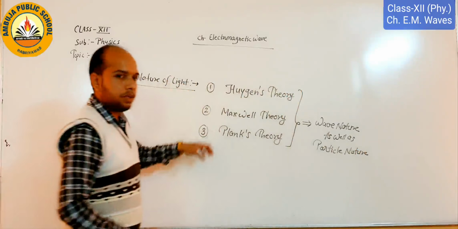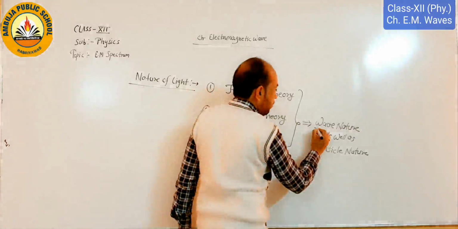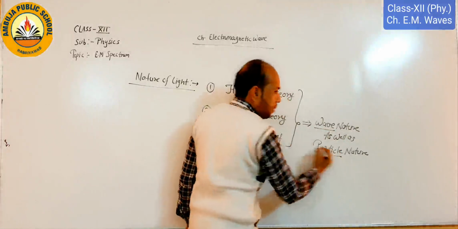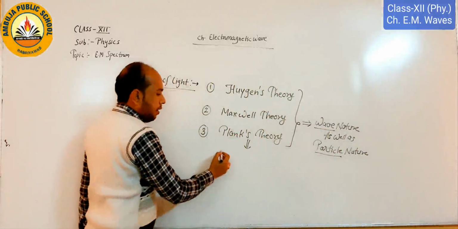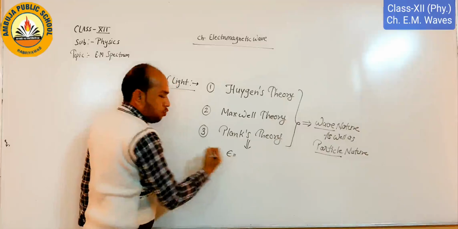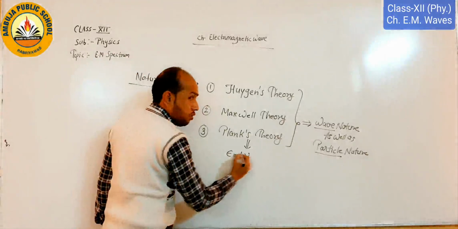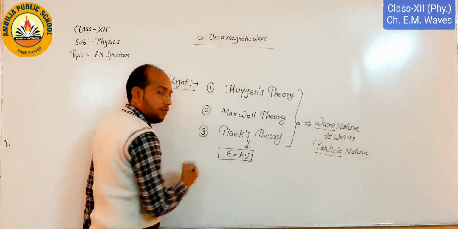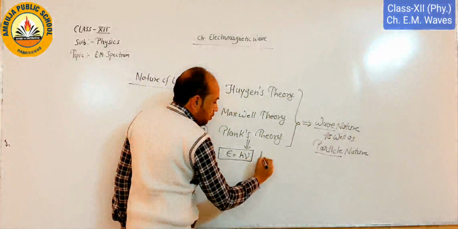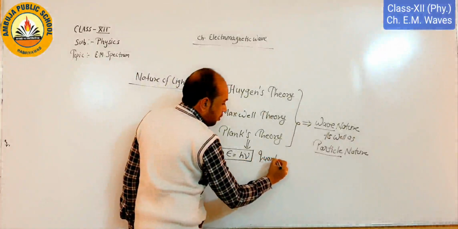So all the theories overall suggest that light sometimes behaves like a wave and sometimes it behaves like a particle. And this is the last one. Planck suggests that energy is discrete and is found in terms of discrete packets or bundles, and the smallest packet, E is equal to h nu, is called the quanta of light.